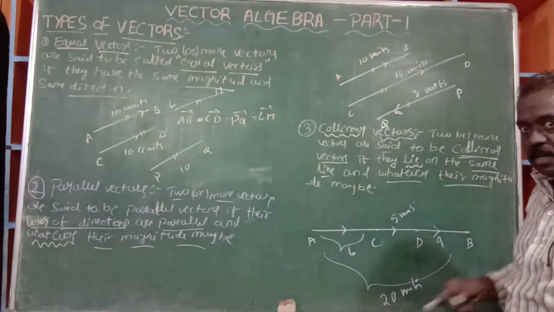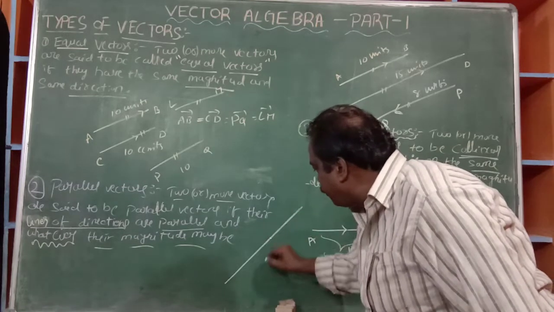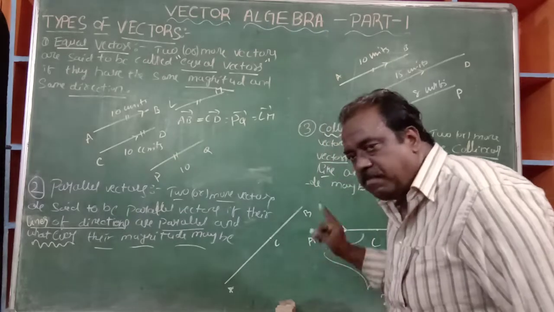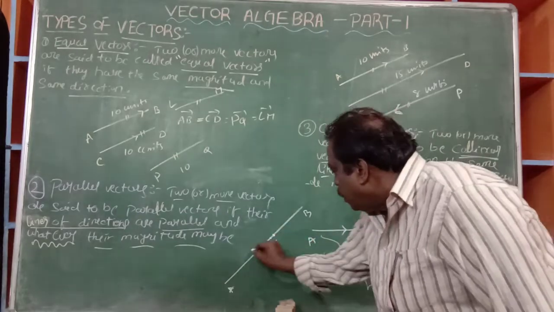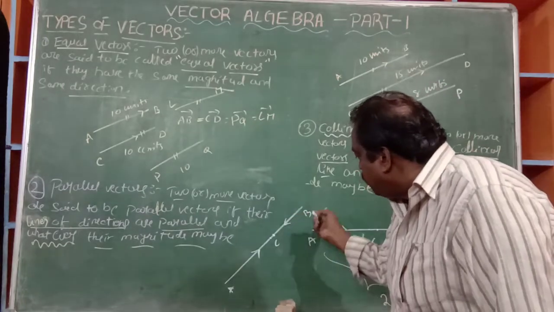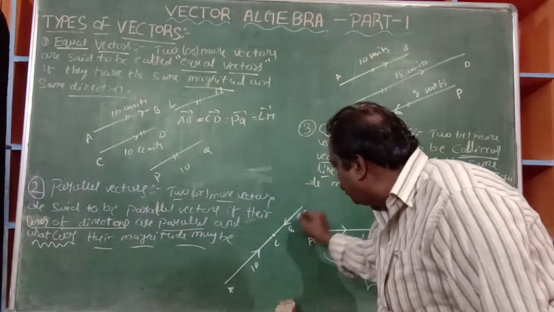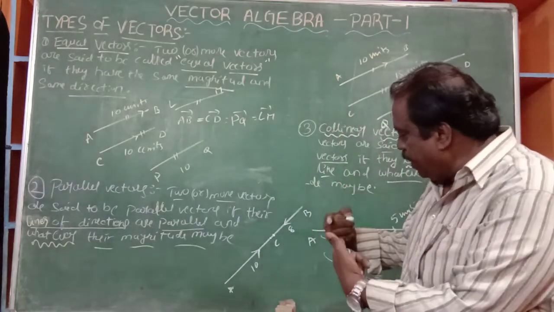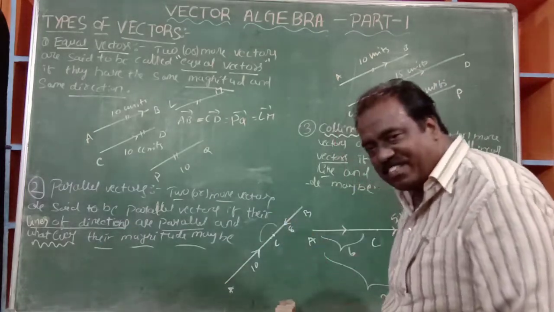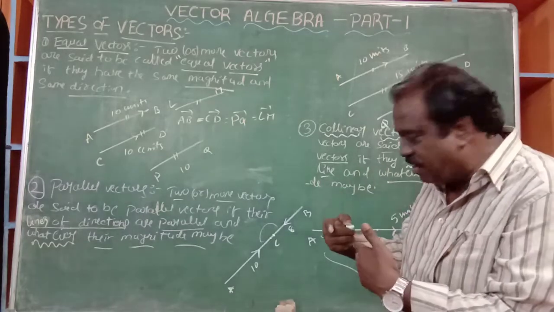Not only this one, another concept is also there. Suppose, be careful, A, B, C are there. B is not the midpoint. AC bar is a vector. BC bar is another vector. Say it is 10 units, say it is 8 units. The two vectors are lying on the same line, but they are opposite. A to C, B to C. They are on opposite sides.